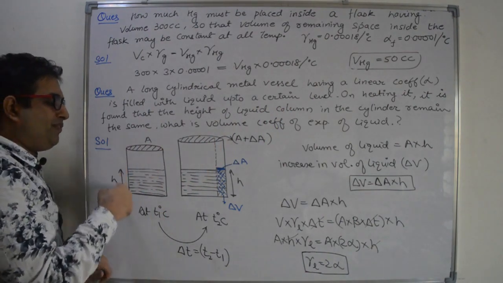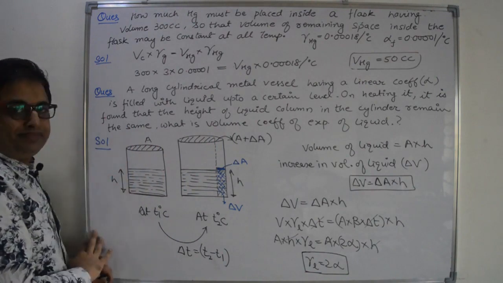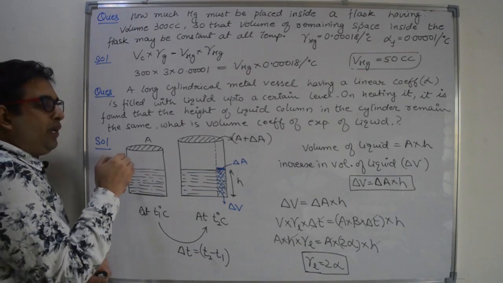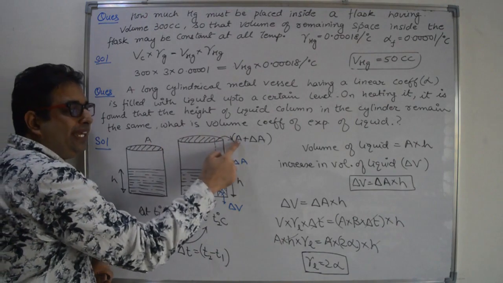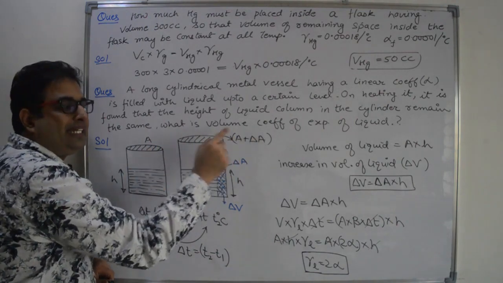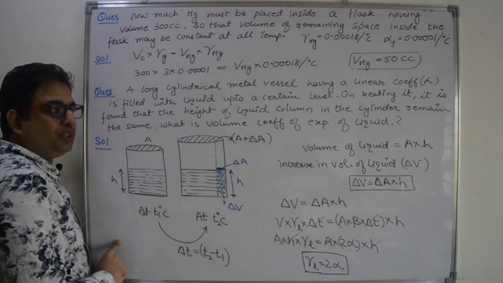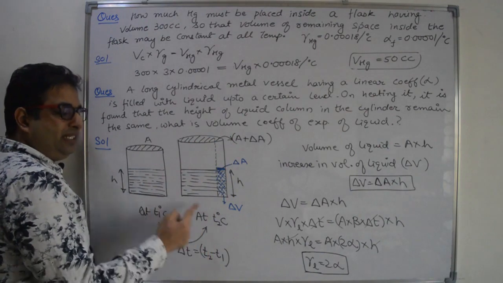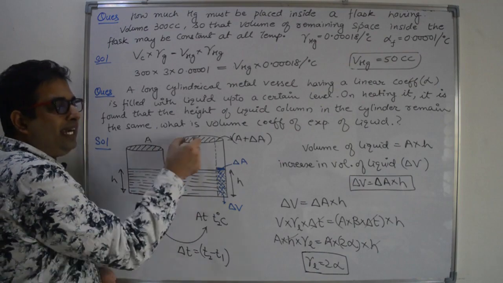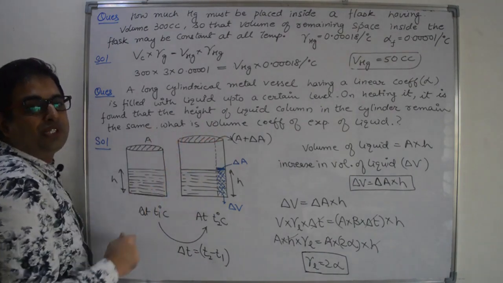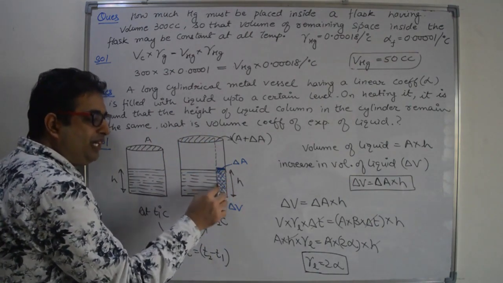So let us suppose we have this container. Area of cross section A and height of the liquid is H at T1 degree Celsius. Now if I increase the temperature of the system, the container will expand and the area becomes A plus delta A. Delta A is the increment in the area of cross section, and the height of the liquid is the same. So if we increase the temperature by delta T, then the volume of the liquid will also increase and the area of cross section of the container will also increase.